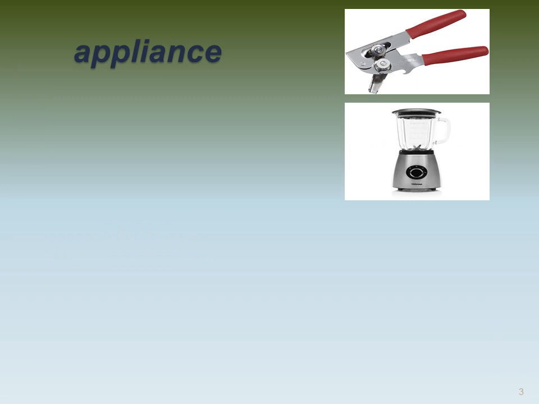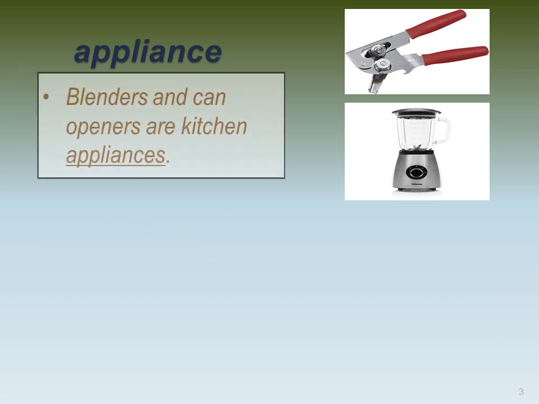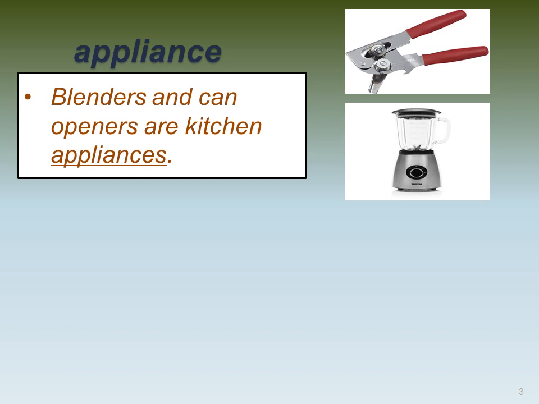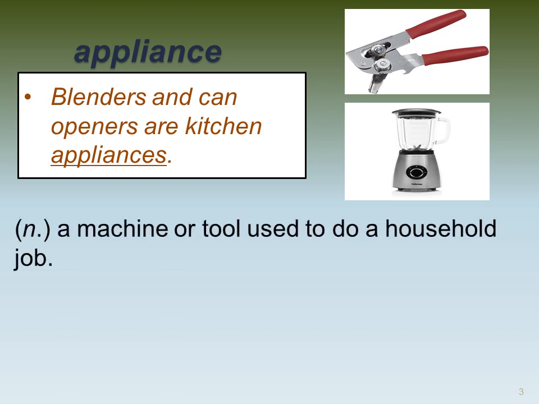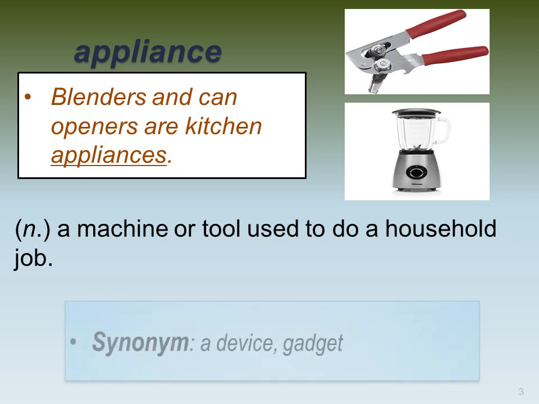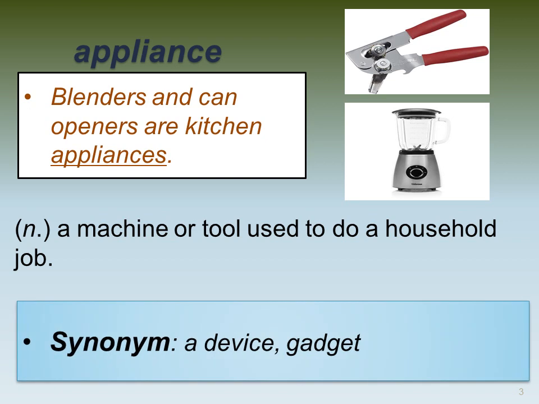Next word we have is appliance. For example, blenders and can openers are kitchen appliances. So look at the pictures here and think of the meaning of the word appliance. These things are appliances. So yes, an appliance is a machine or tool used to do a household job. Synonym for it, a device or gadget. A device, a tool, a machine.